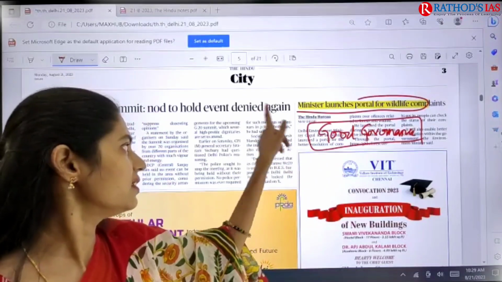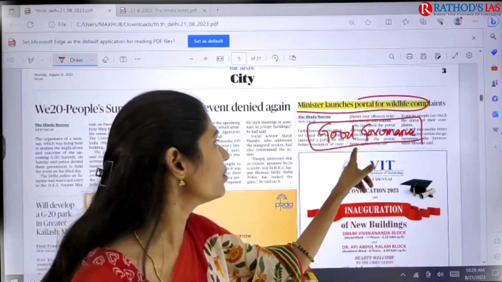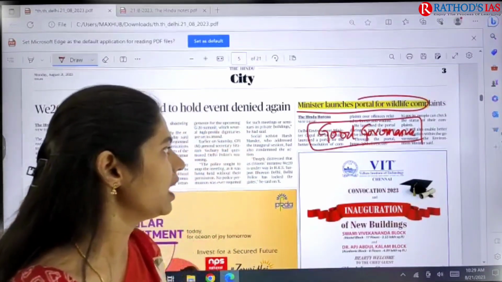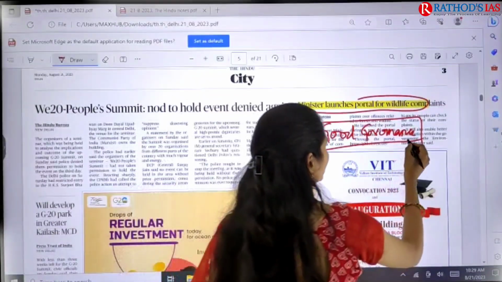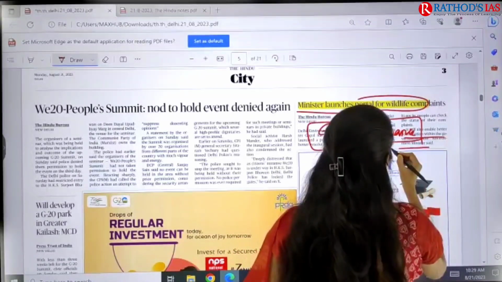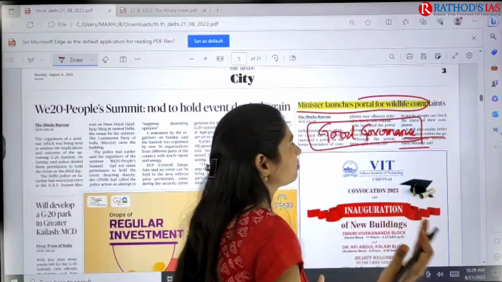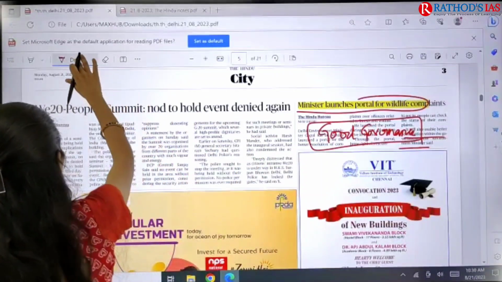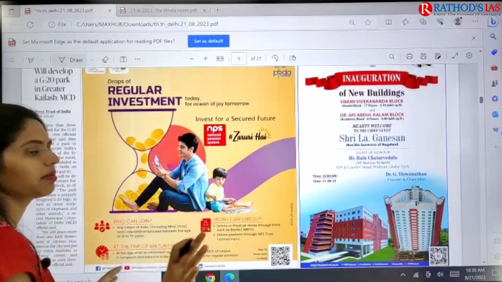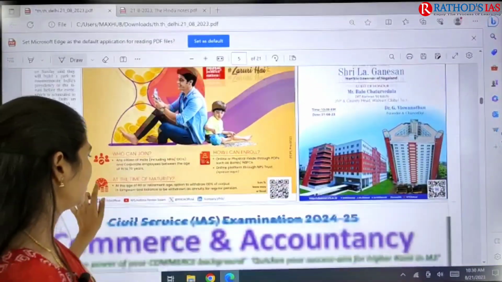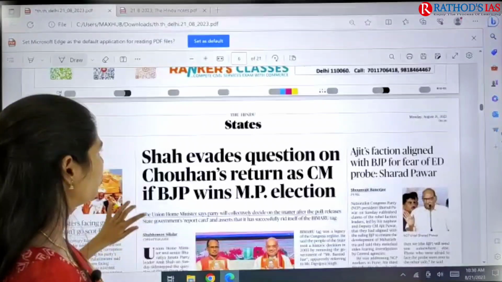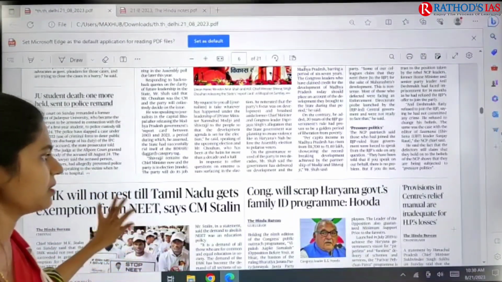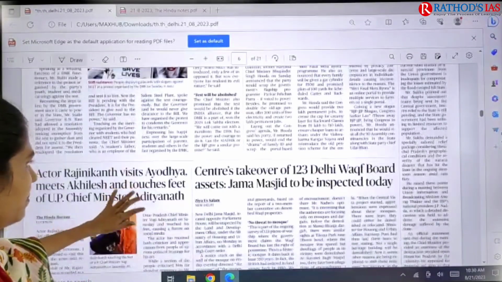So you can add this example, that is Delhi came up with a portal for wildlife complaints. So it will be helpful for better coordination between the government and the people. People can lodge their complaints. From this point of view, this article is very important, and just remember the crux of the article, right? And if you move on, in the states page, there is nothing much important in today's newspaper.